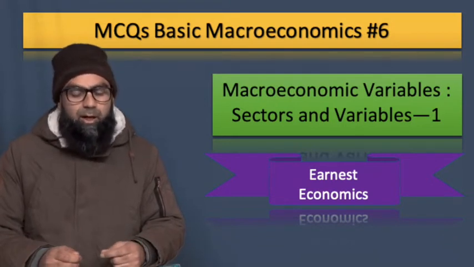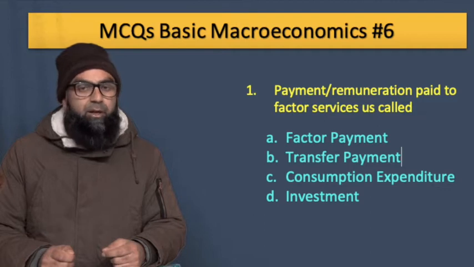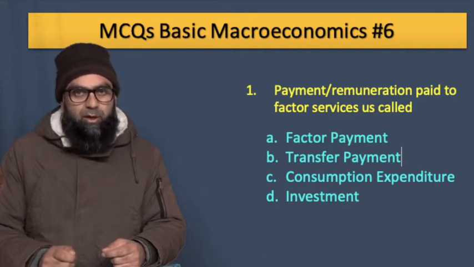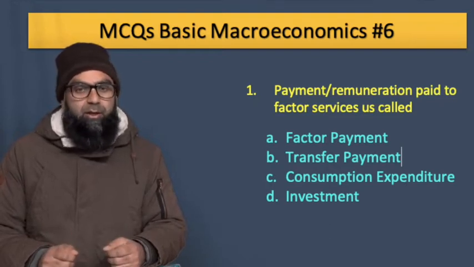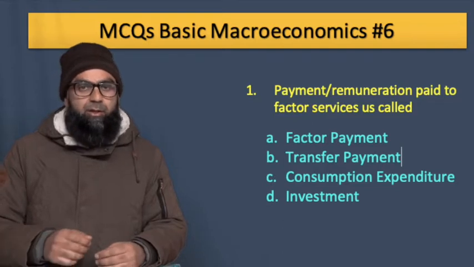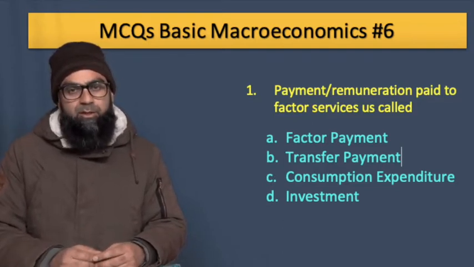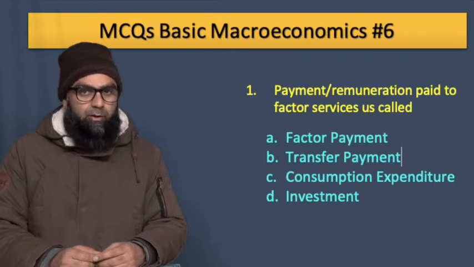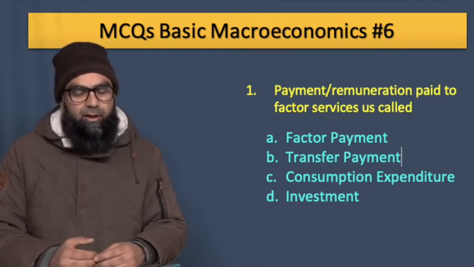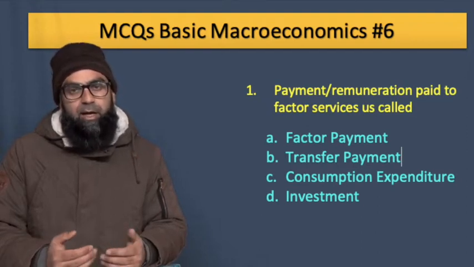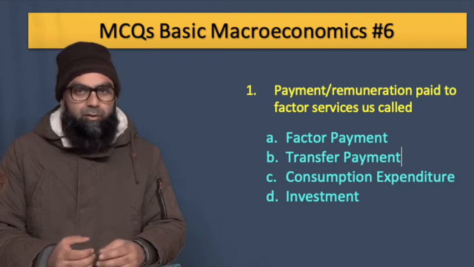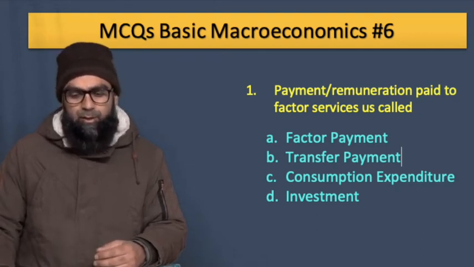The first question is, payment or remuneration paid to factor services is called. What do we call the payment that we make or remuneration that we give to factor services? So the options are factor payment, transfer payment, consumption expenditure, investment. Now the appropriate answer over here is factor payment, because when we give our factor services to the business sector, the remuneration that we get in return is collectively called factor payments.